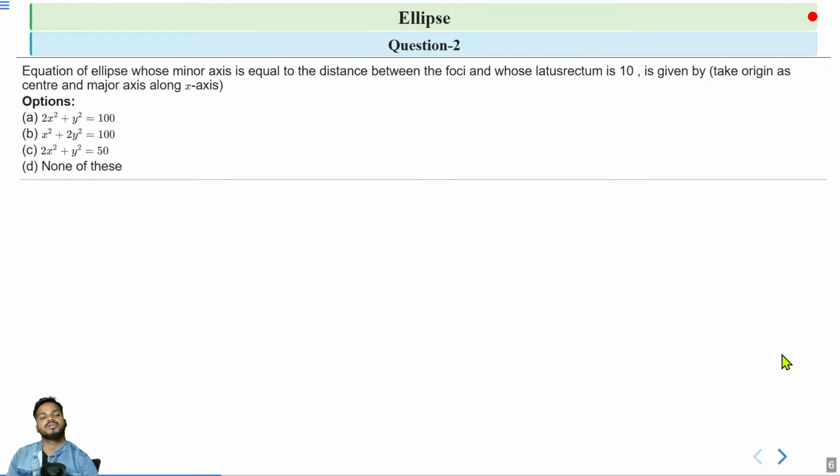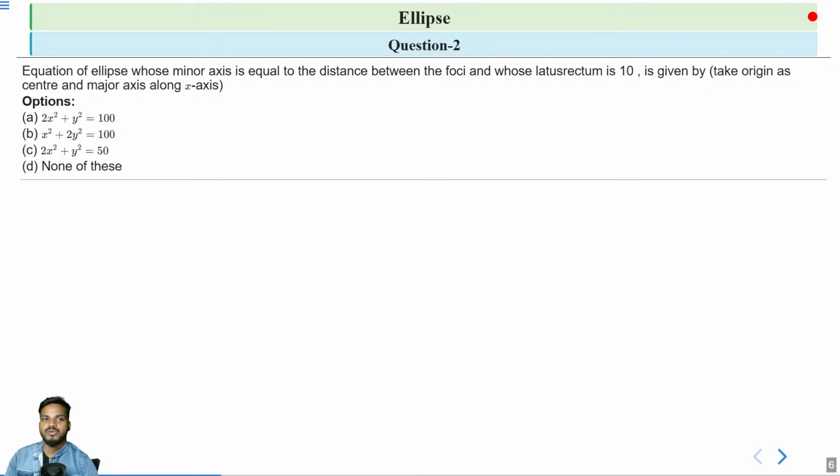Second question. The equation of the ellipse whose minor axis is equal to the distance between the foci and whose latus rectum is 10 is given by, taking the origin as center and major axis along the x-axis. So we have to find the equation of an ellipse, and the information is that its minor axis is equal to the distance between the foci and its latus rectum is 10.